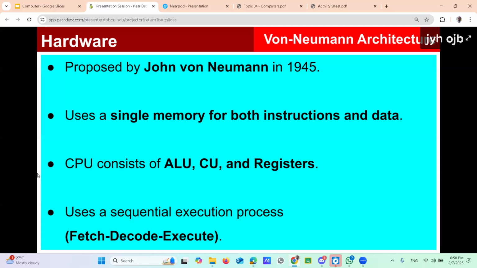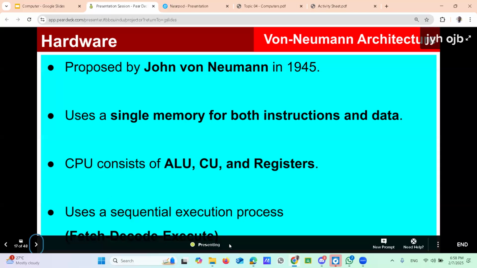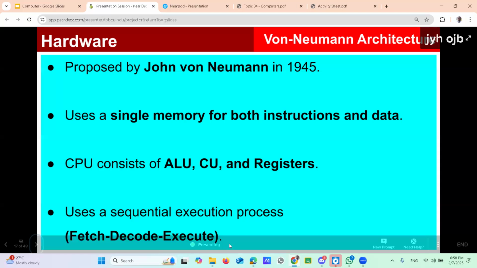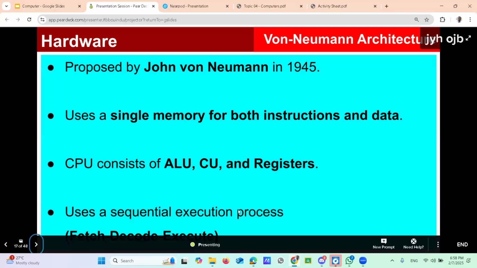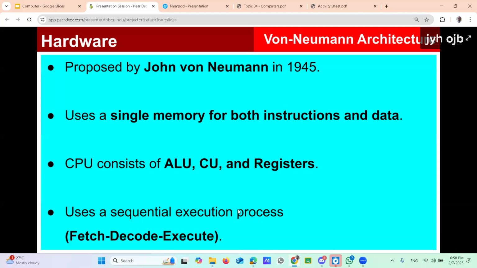Can you hear me? Are you there? Yes, sir. All right, okay. Is that von Neumann architecture okay? Is it clear at that point? Yes, sir. Right.